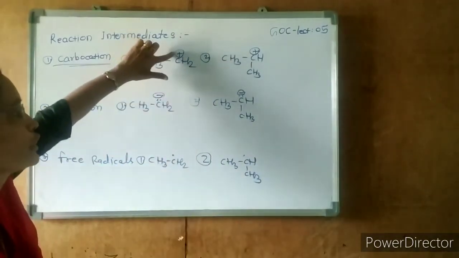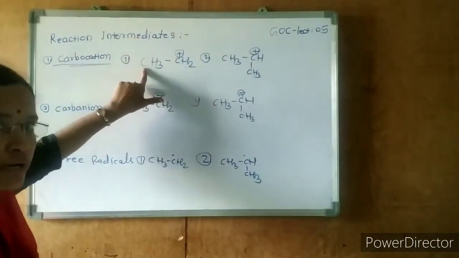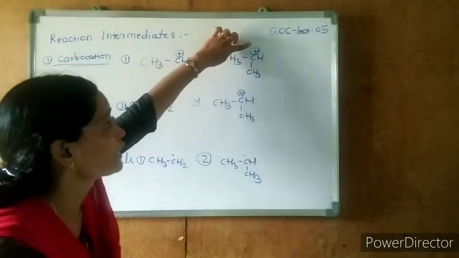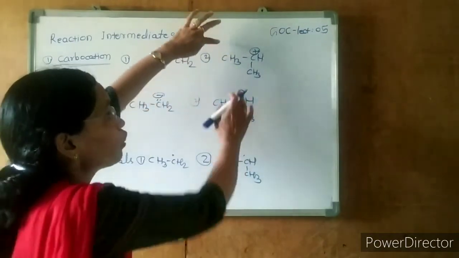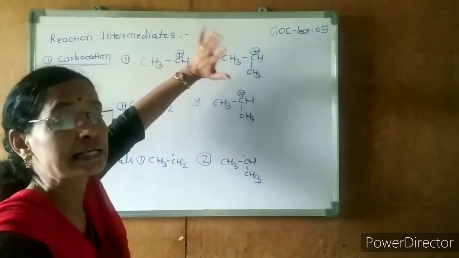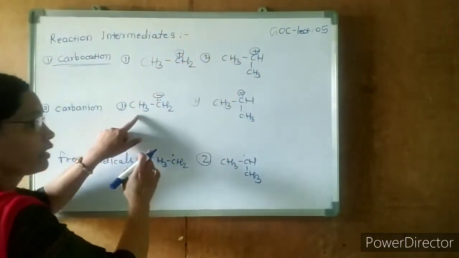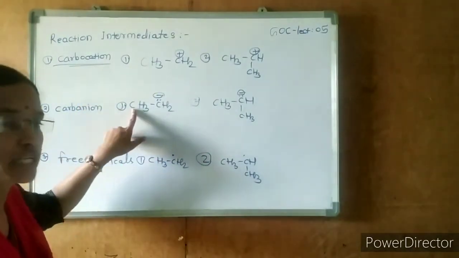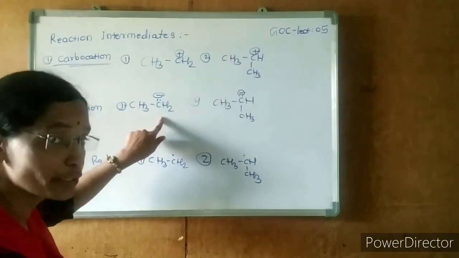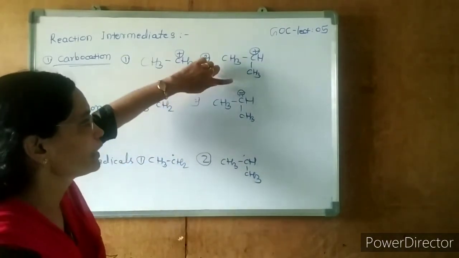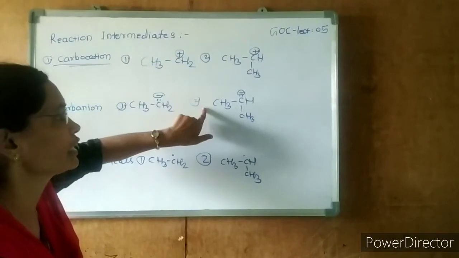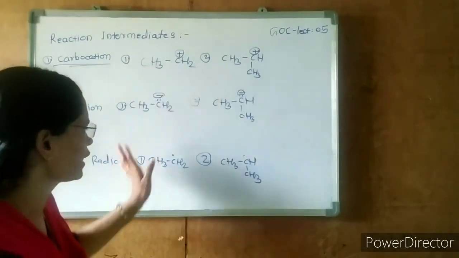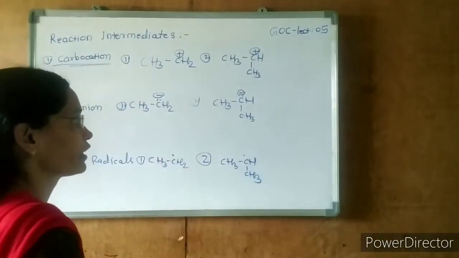Carbon bearing positive charge is linked with only one carbon atom. It is called a primary carbocation. Carbon bearing positive charge is linked with two other carbon atoms. It is called a secondary carbocation. Here, carbon bearing negative charge is linked with only one carbon atom. That's why it is called a primary carbanion. And carbon bearing negative charge is linked with two other carbons. It is called a secondary carbanion. And the same thing is there in case of free radical also.